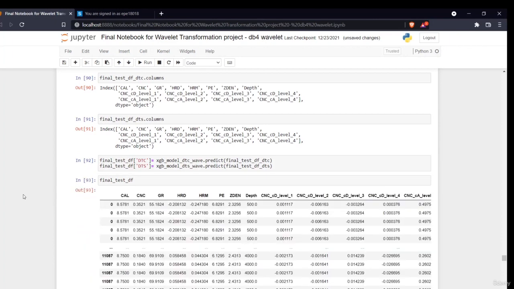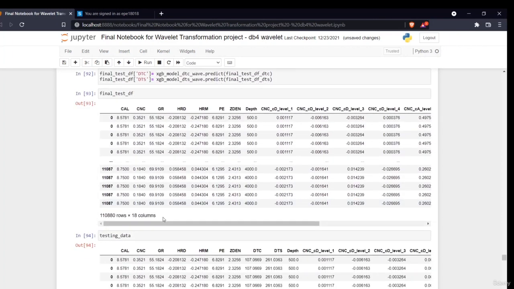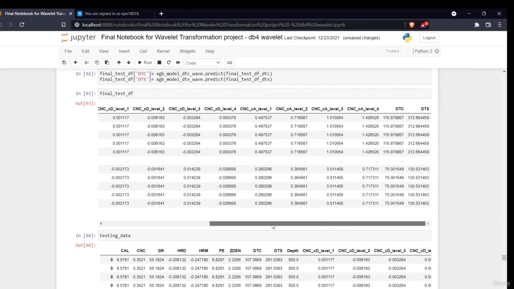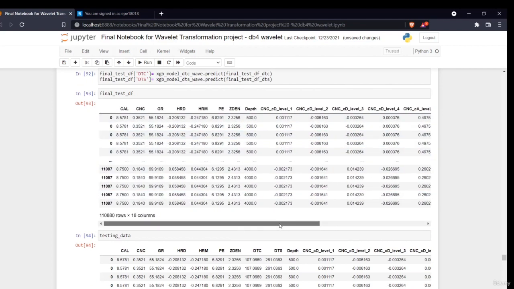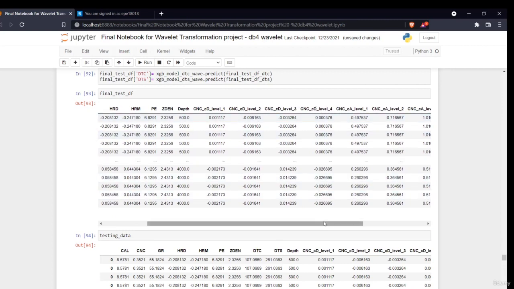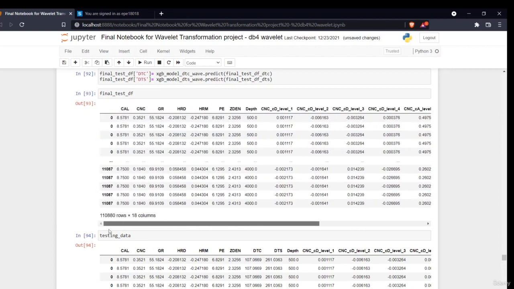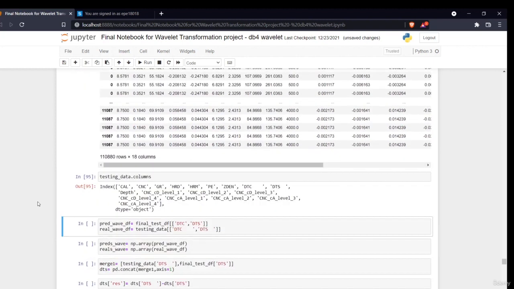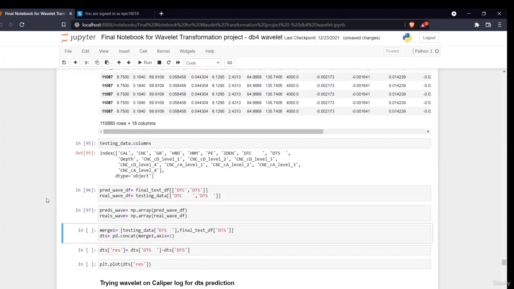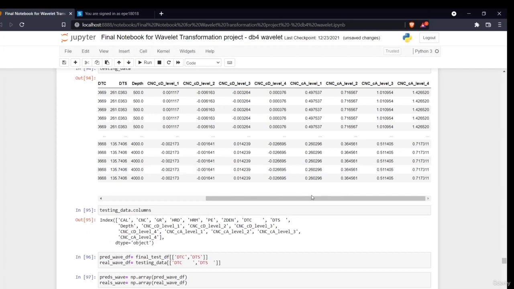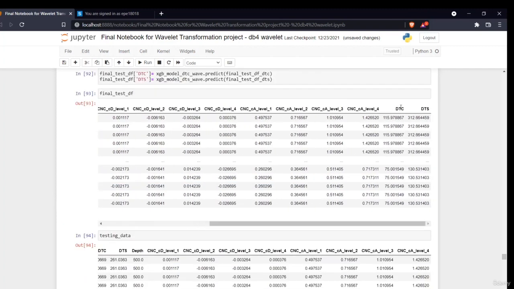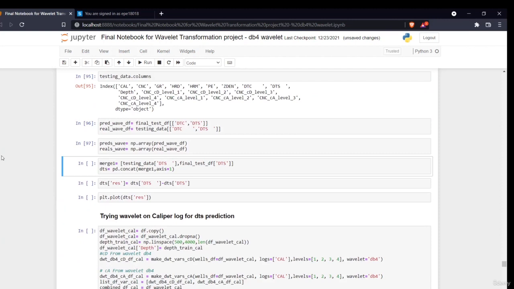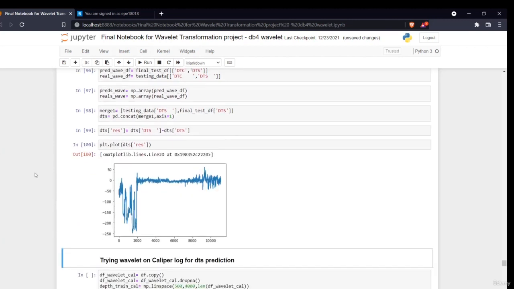So now the next thing is, as you can see, this is my transform data. Okay, the DTC level, DTS level 1, level 2, level 3, all of these things. The same thing which was done in my train data, I'm doing the same thing in my testing data. So now I'm creating all of these things. I've created my levels. The DTC and DTS values are my predicted values which I have predicted earlier also. So now I'll use all of the same things. I'm just plotting my residuals.